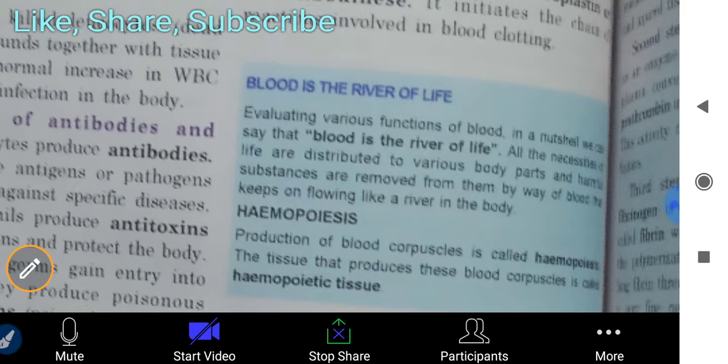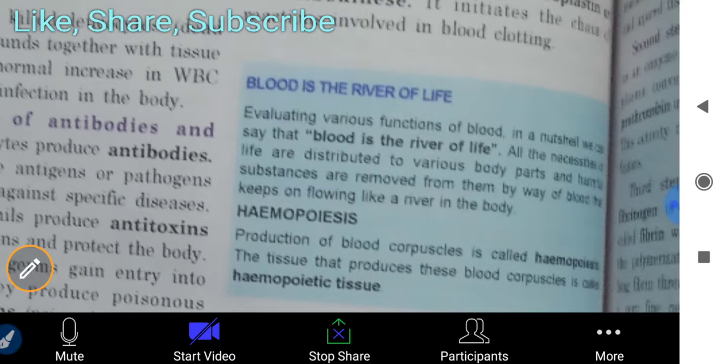So blood is the river of life. Why is it called the river of life? Because, evaluating the various functions of blood in a nutshell, blood is the river of life. All the necessary substances are distributed to various body parts, and harmful substances are removed from them by way of blood, which keeps on flowing like a river in the body.